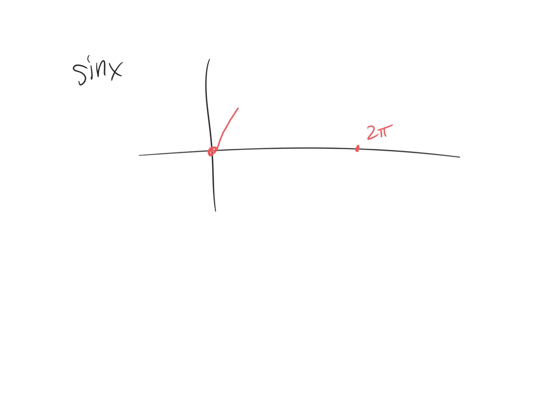Quick crash course on what we did yesterday or Tuesday. Sine graph. What do I know about sine? Where does sine start? 0. You don't have to write this down, you guys. It's just a little reminder. Sine starts at 0. What's the period of sine? 2 pi. And then sine starts by going up. And how high is sine going to go? 1. To 1 and as low as?